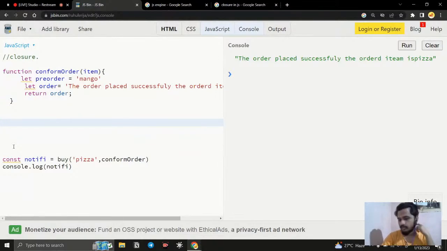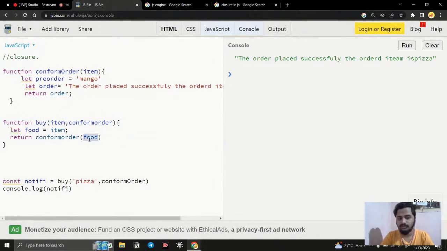But with the help of that, we still have the items. This is a callback structure, but you can work with closures like that. Now we are getting the function, but the item is no longer in memory, so we cannot access it directly. But with the help of closure, we can access it. Right now it is available because we are passing the food as an argument.